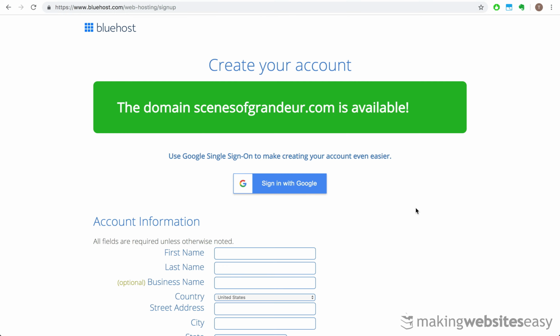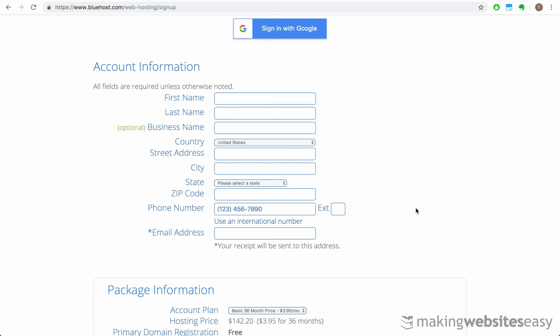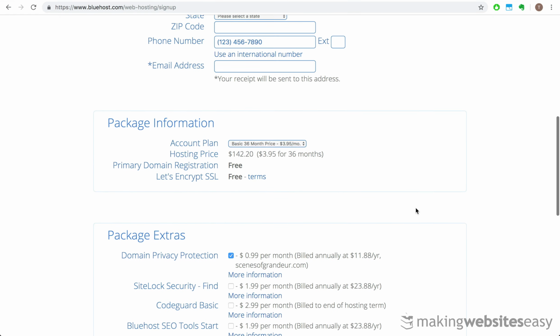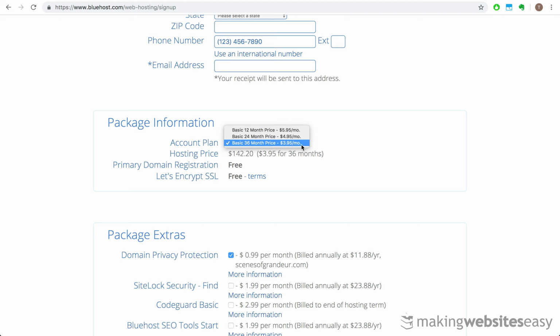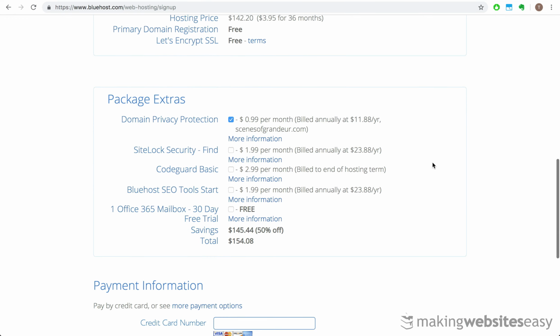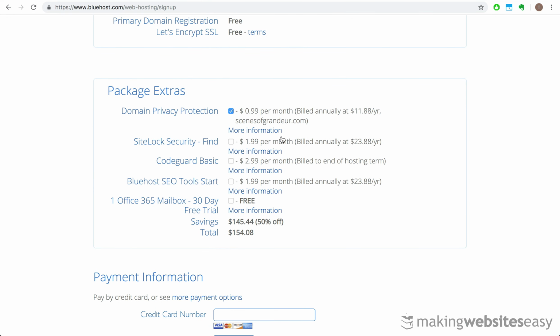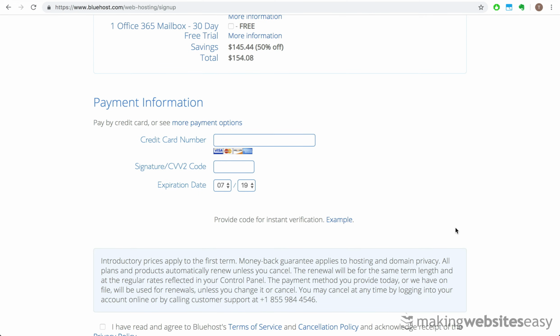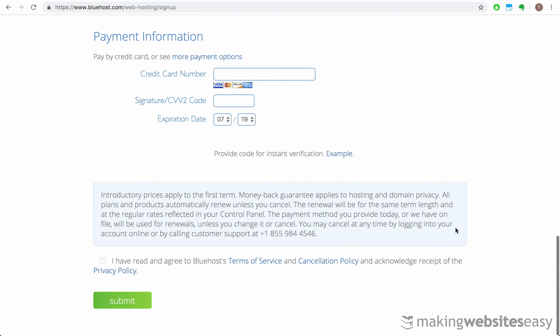Then you can fill out your details. Then choose the account plan, which varies depending on length of registration. Typically, we will choose the 3-year option as this provides the best value for money at $3.95 per month, which is absolute peanuts. And then the only other thing that you would need is domain privacy protection, which shields your personal information from the public eye and unwanted solicitations from parties like marketing firms that try to sell you random products. Then, once you're done, submit your payment details, agree to terms of service, and then hit submit.